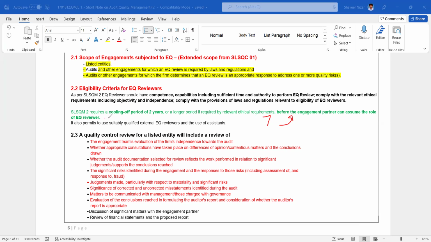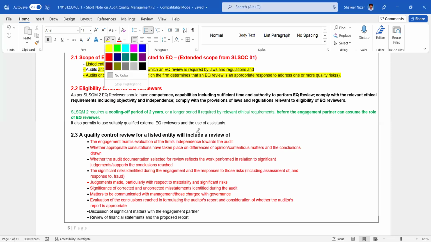SLSQM2 requires a cooling off period of 2 years, or a longer period required by relevant ethical requirements in the code of ethics, before the engagement partner can assume the role of EQ reviewer. It also permits the use of suitably qualified external EQ reviewers. Right. So next, this area is examinable.